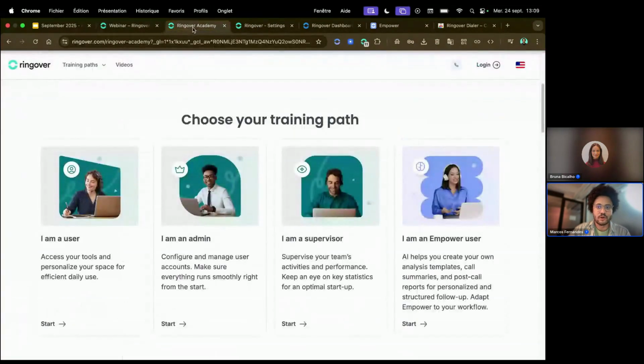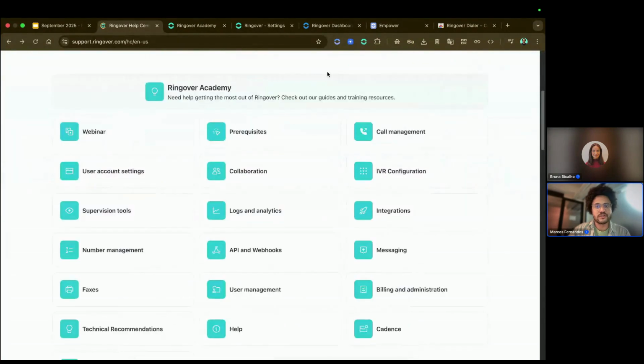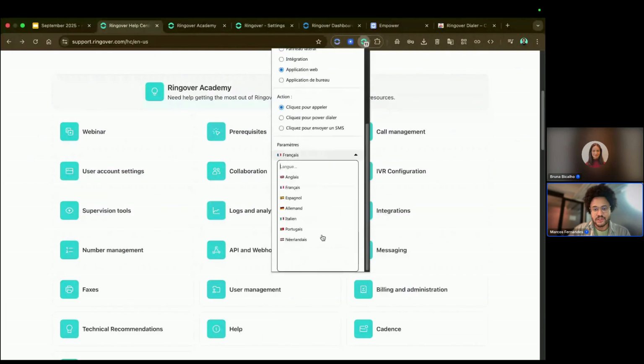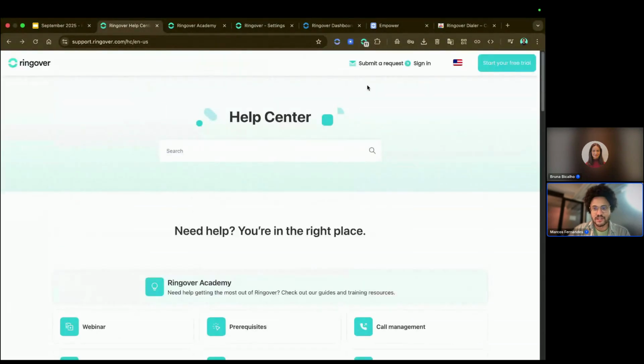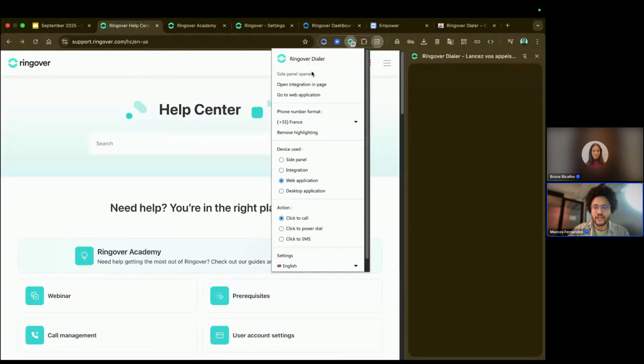So let me go back to the Ringover support page. And then if I click here, I have access to all of those options. Let me just choose English. Okay, so now my extension is in English. I can see everything that I can do with this new extension. So for instance, I can open the side panel.